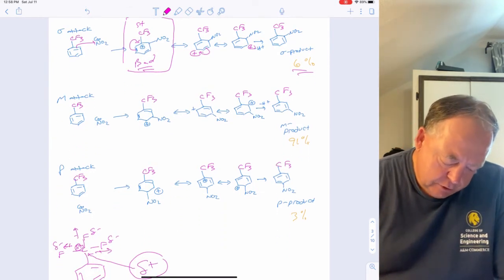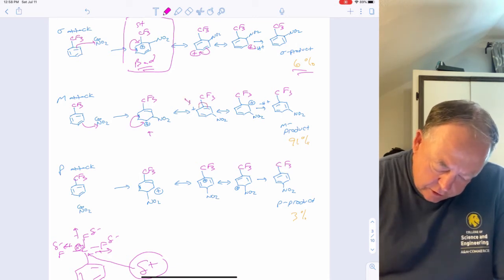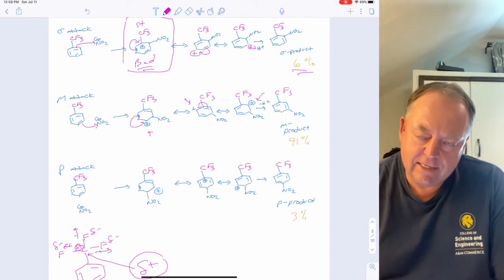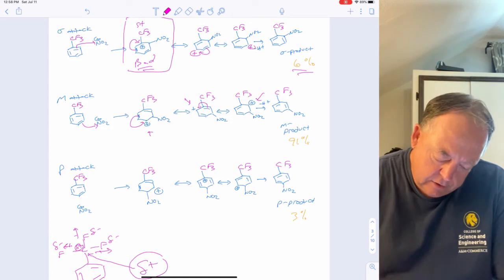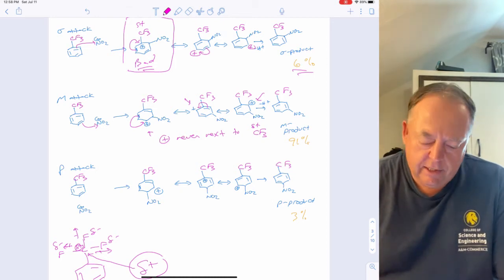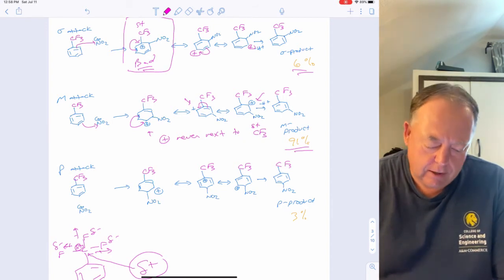If you do meta substitution, so if we put the nitro group here, then the positive is here. And if we draw resonance structures, now the positive is here. And if we draw the next resonance structure, then the positive is here. So if you notice, the positive skipped the carbon that has the CF3 on it. So the positive is never next to CF3, that partial positive carbon of CF3. So this pathway is going to be lower in energy because those intermediates are more stable, which is why you get such a high yield of the meta product.